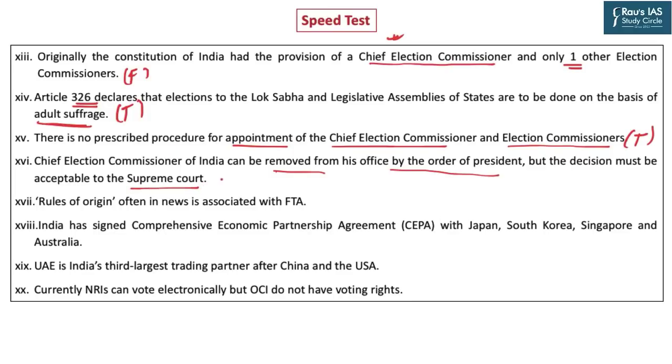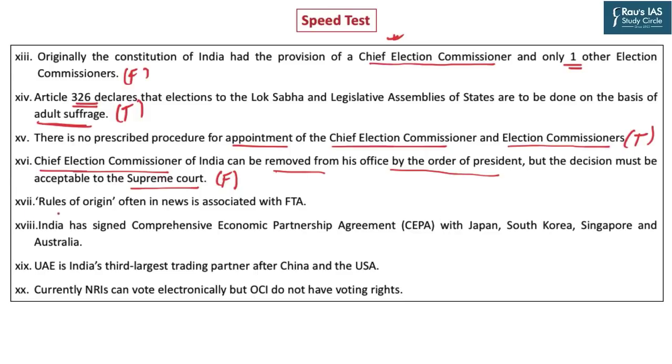Chief Election Commissioner of India can be removed from his office by the order of President, but the decision must be acceptable to the Supreme Court. This statement is incorrect. To maintain the independence of Election Commission, the Constitution has made the provision that removal of Chief Election Commissioner is not such an easy thing. Chief Election Commissioner is removed by the same process as judge of a Supreme Court or a High Court.